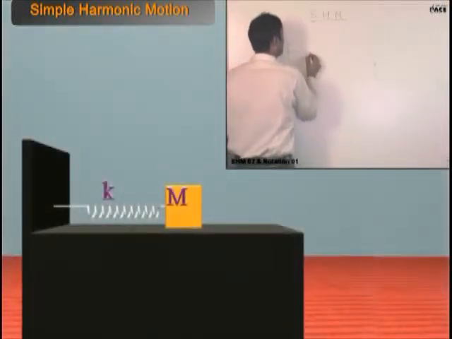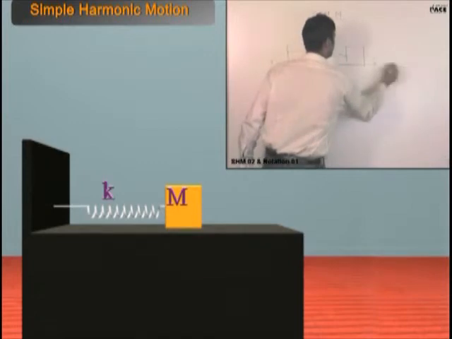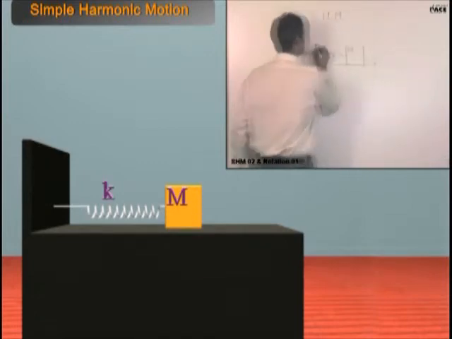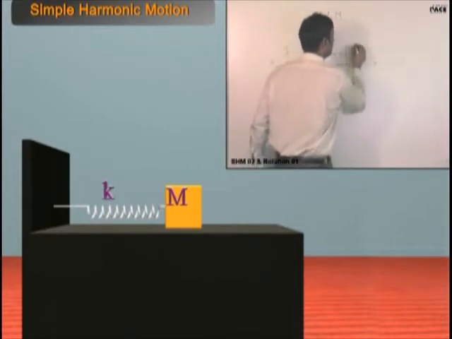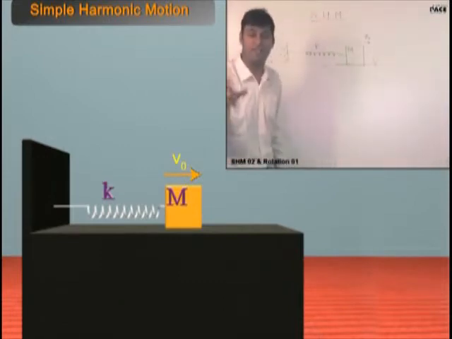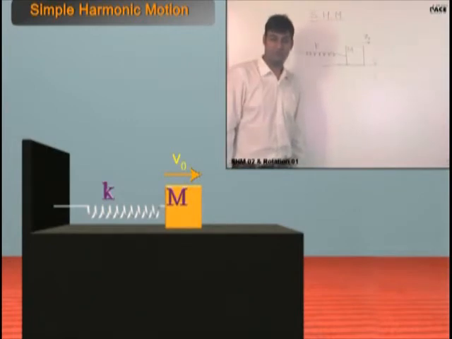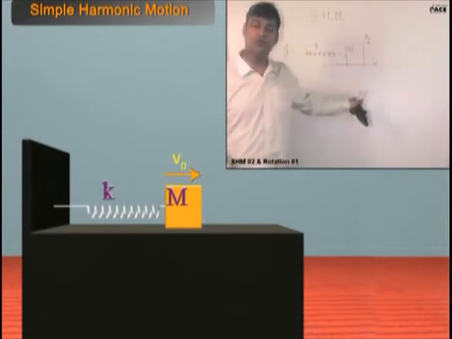And all of you, please be attentive. Suppose this is a spring, this is a mass. Just talk about phase. Tell me, if this mass is here, K is the spring constant, it is fixed, frictionless. If I give this mass a velocity V0 at the equilibrium position, the motion is starting from the equilibrium position. What is the initial phase? Zero. What will be the phase after time t? Omega t.